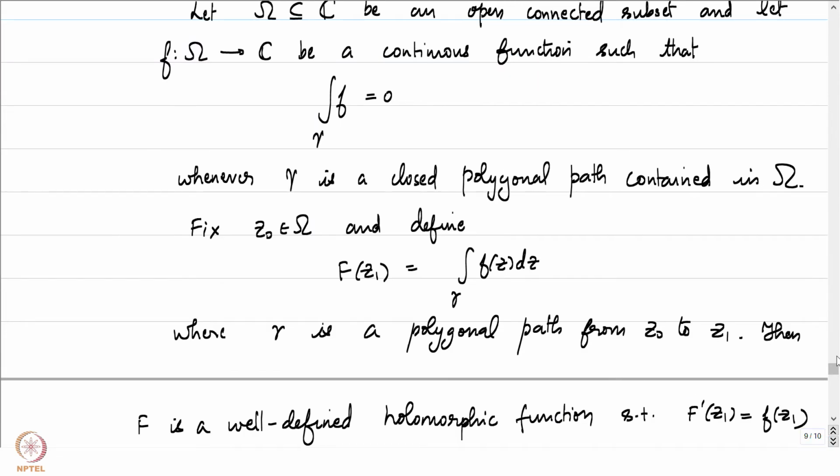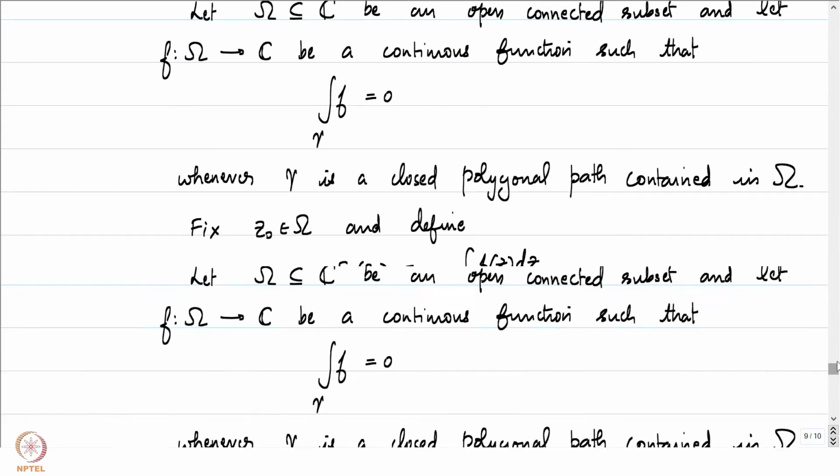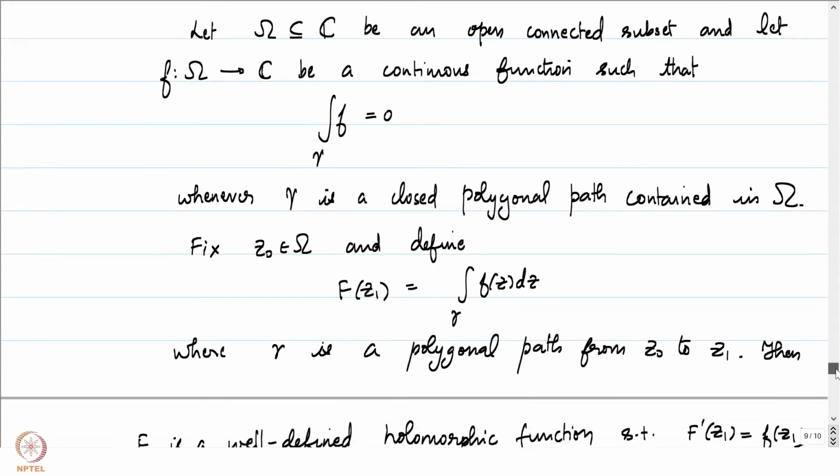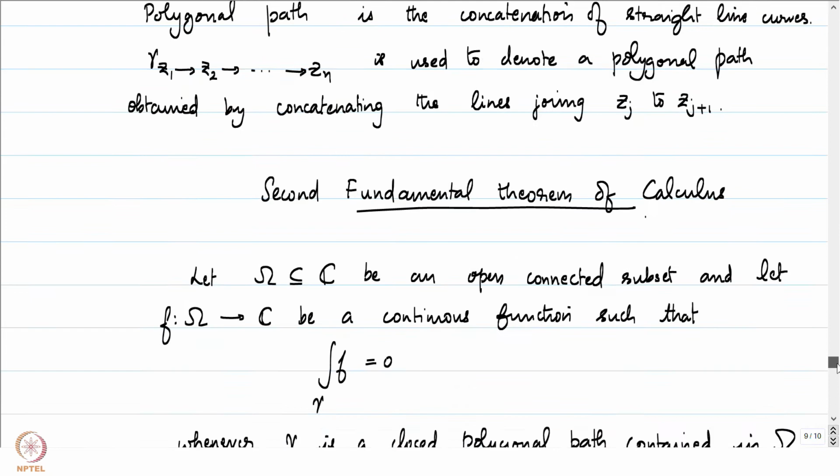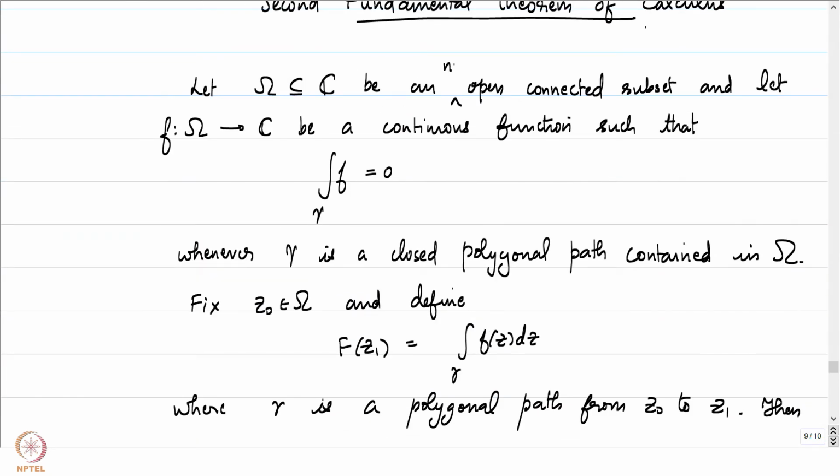Let's go over the statement once more very carefully. Let omega be a non-empty open connected subset of the complex plane, and our function small f satisfies the condition that if you look at any closed polygonal path gamma contained in omega, then the integral of f over gamma is equal to 0.